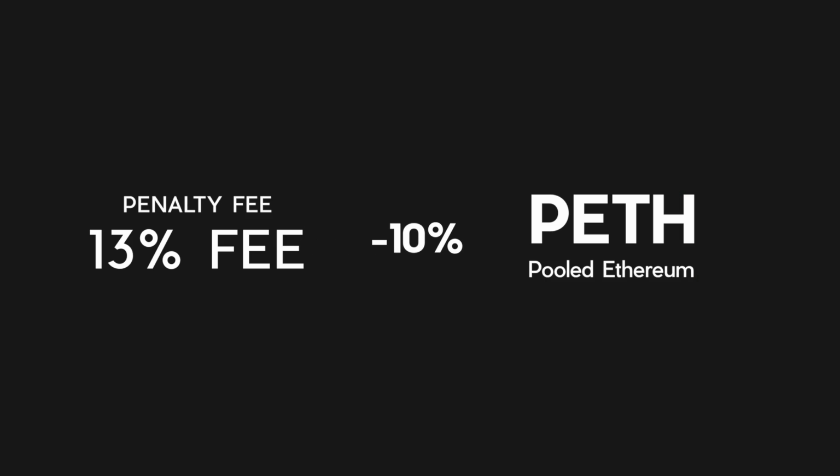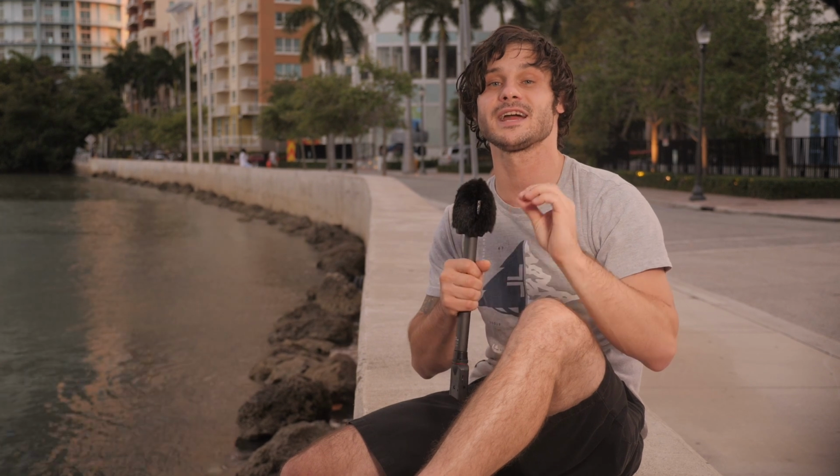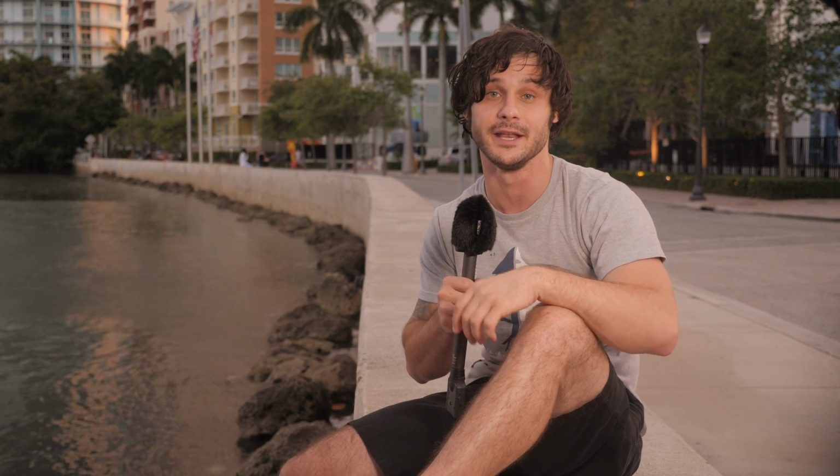10% of the 13% from the penalty fees are burned from the PETH pool, which increases the ratio of Ethereum that users receive when they remove their collateral from a CDP. As more PETH gets burned, the ratio for PETH to actual Ethereum as collateral increases, meaning there is now less PETH available for the same amount of Ethereum locked in.